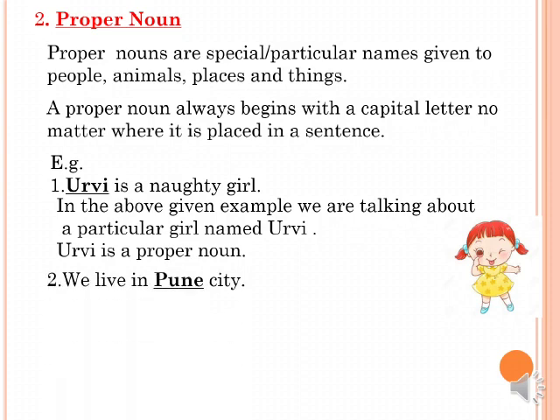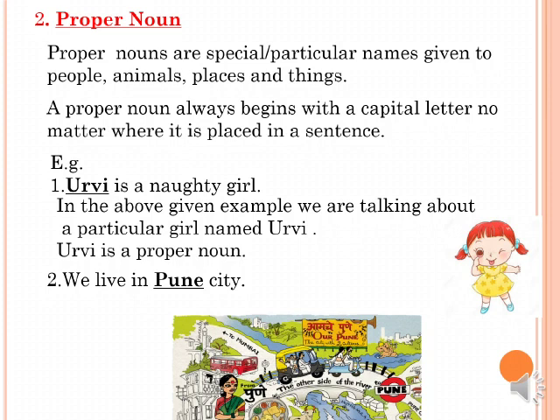Second example is we live in Pune city. Here, Pune is a special name given to our city. There are many cities in our country, but here we are talking about a particular city, and so Pune is a special name. It's a proper noun.